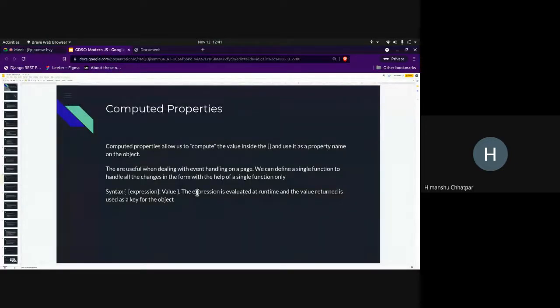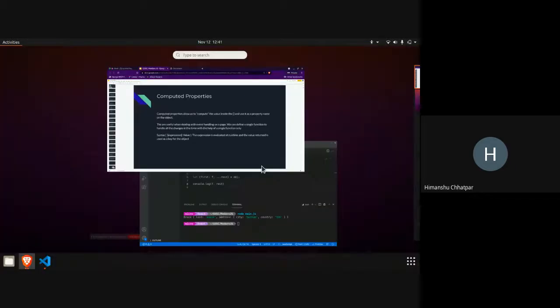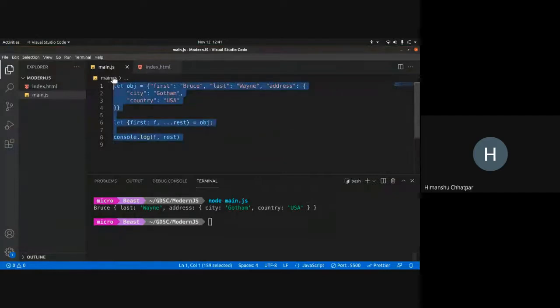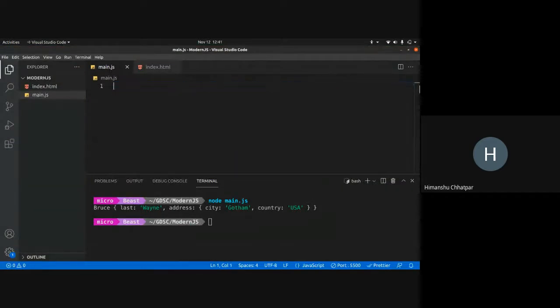Okay, computed properties are something that allow us to calculate the values during runtime, right? They allow us to compute the value inside square brackets and use it as a property name on an object. Let's get rid of this.